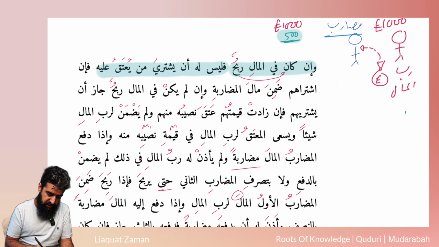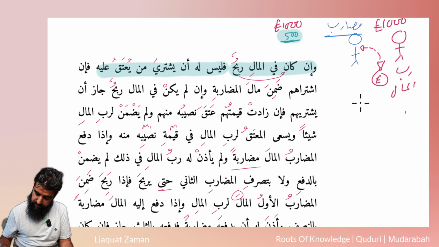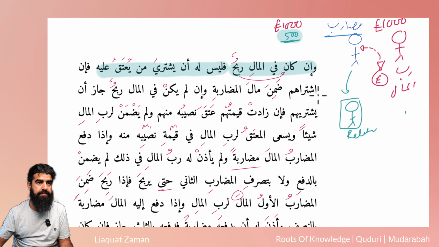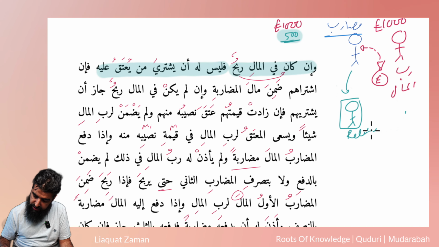What if he does purchase him though? So if he does purchase him, I'll draw it again. He purchases him, a relative of... فَلَيْسَ لَهُ أَنْ يَشْتَرِيَ مَنْ يُعْتَقُ عَلَيْهِ فَإِنِ اشْتَرَاهُمْ ضَمِنَ مَالَ الْمُضَارَبَةِ. Now, this is if he buys someone who is not his relative. This is if he buys someone who is his own relative.